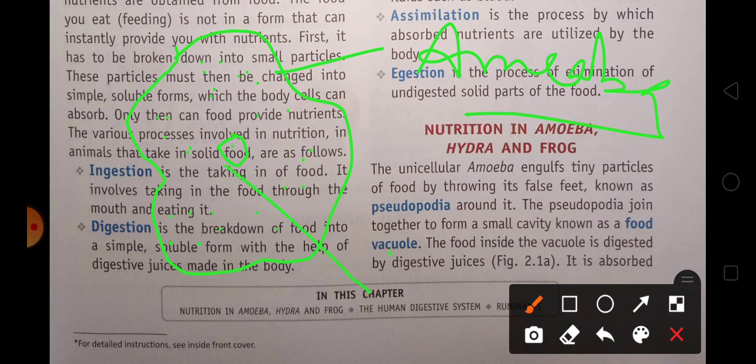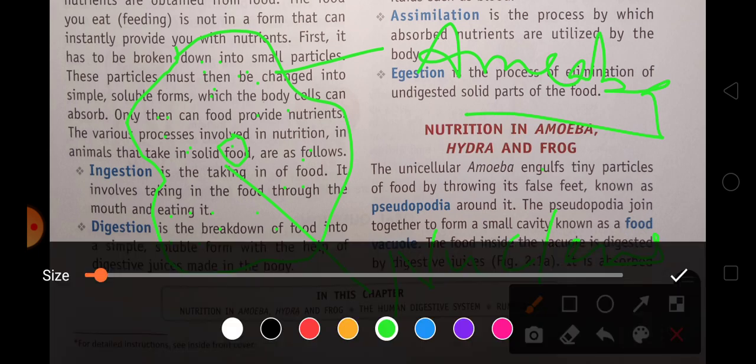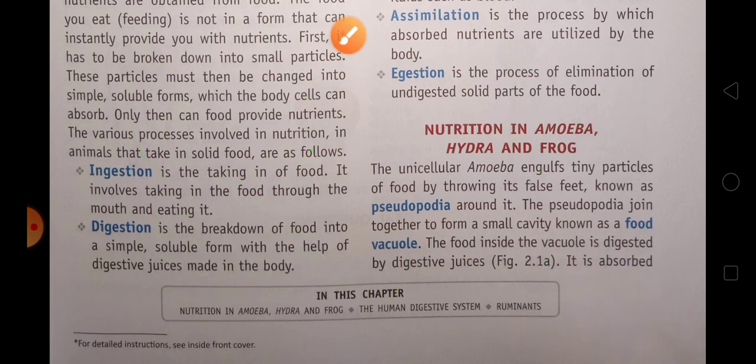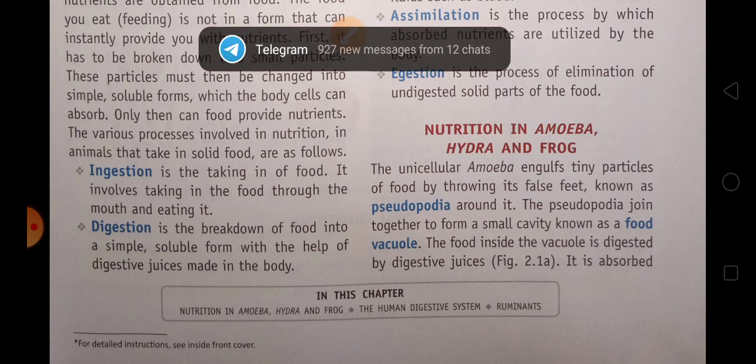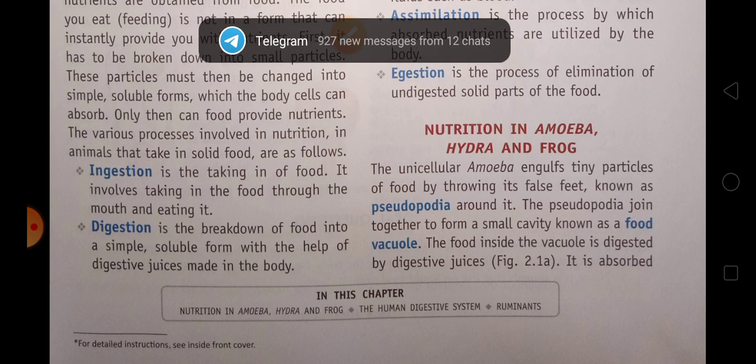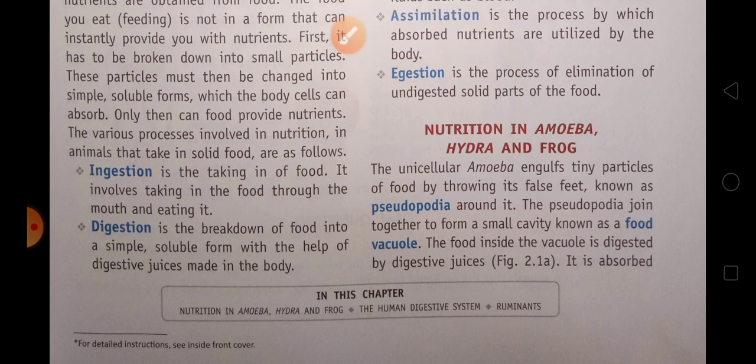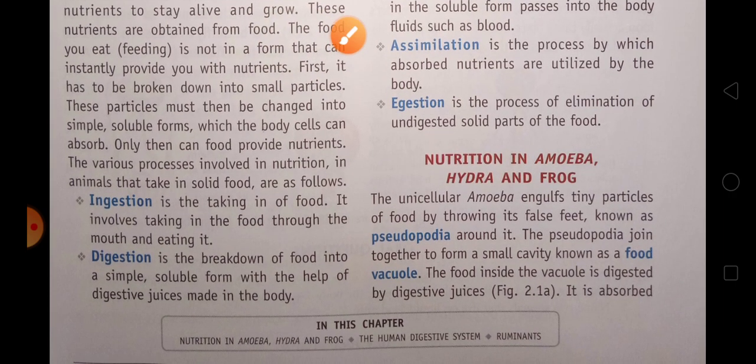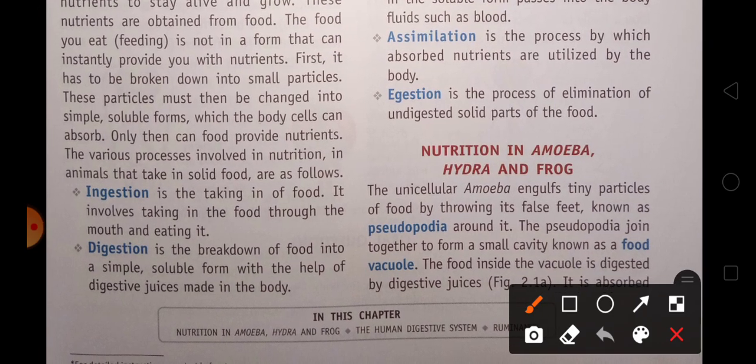And this is the nucleus. See here, amoeba engulfs teeny particles, as we know that it lives in dirty water, and it engulfs food. How does it do that? Amoeba engulfs teeny particles of food by throwing out its false feet. As I have told you, amoeba doesn't have any shape, so it can bear any shape.